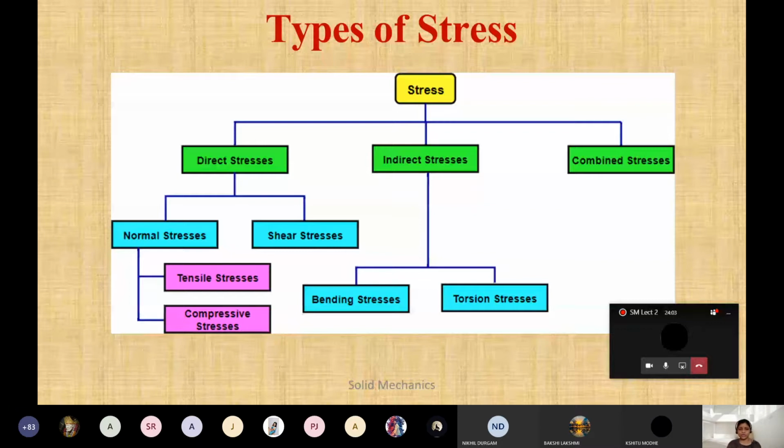I hope it is clear up to this point. We are just going through the basics: कि loads कौन से हैं, what the different types of stresses are, and later on we will study them one by one. If anything, just let me know in the chat box.